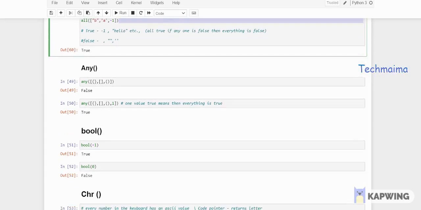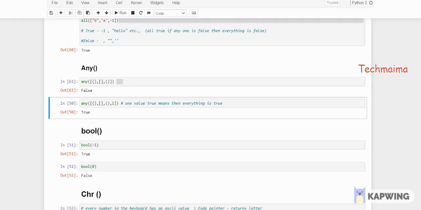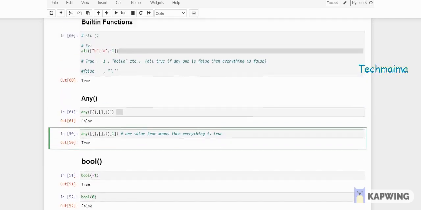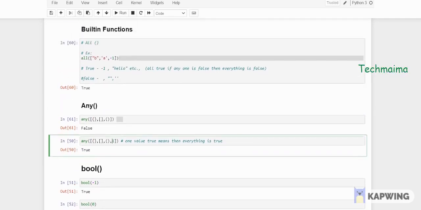Okay, so any means any of: I'm taking a list where an empty set is there, an empty list is there, an empty tuple is there. Since everything is empty, if you run this, it will give false. But if you have at least even one value, it will return true. It's just the opposite of all. Okay, just straight opposite. For all, if everything is true, it will return true; if one thing is false, it will return false.